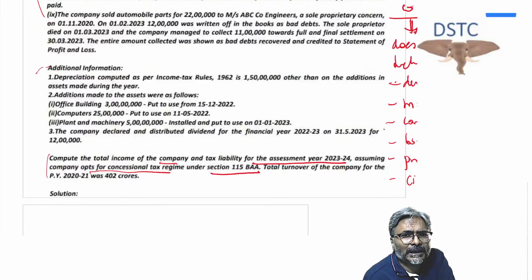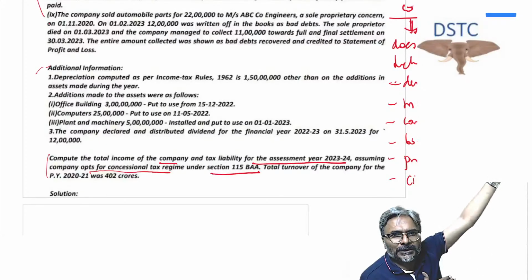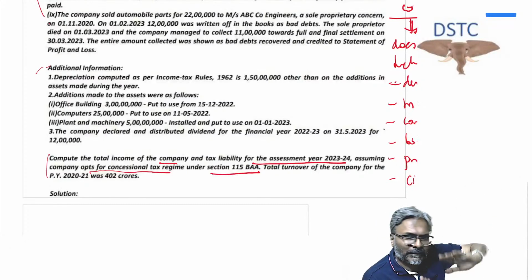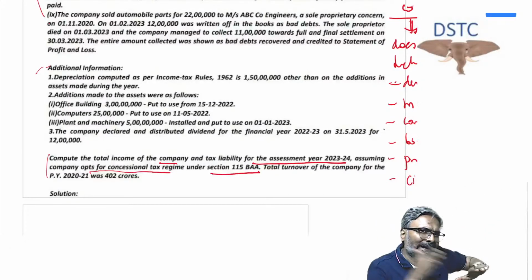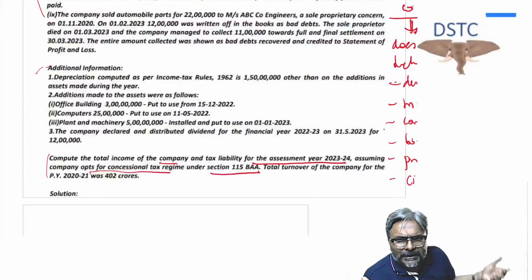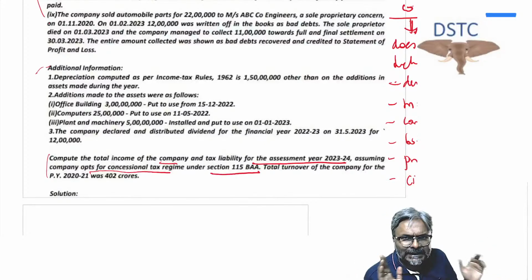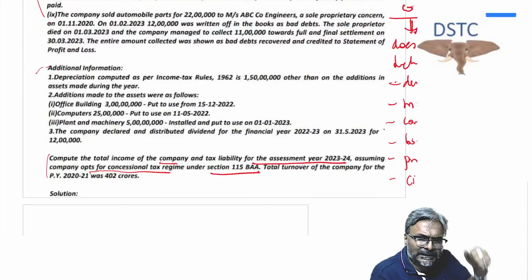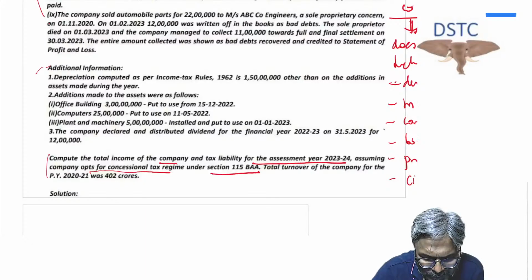Does that turnover have any relevance in this regard? The total turnover of the company for the previous year 2021 was rupees 402 crores. Does this turnover have any relevance, students, in this context? Answer is no. The turnover matters only when the normal provision is applicable. What is the normal provision? We discussed it already at the start. So if that is applicable, then on the balance total income, whether the tax rate would be 30% or 25%, for that it was relevant, not for this one, students.